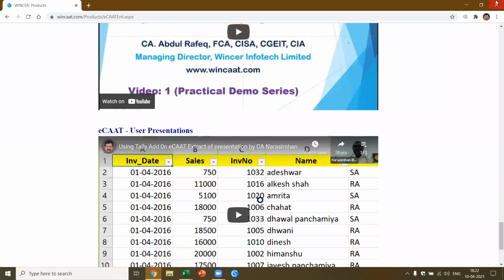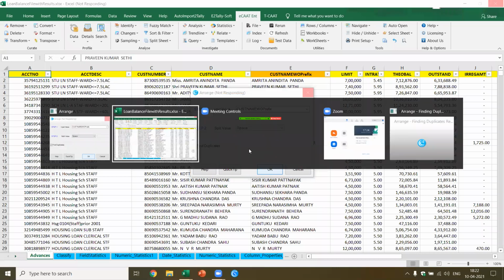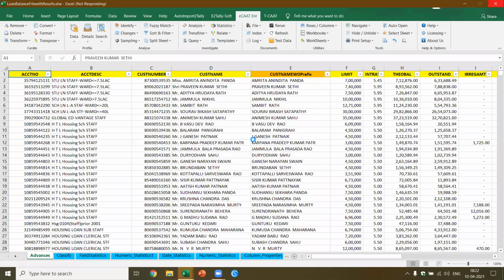It's very simple. What function we performed earlier, the same thing can be done using sampling. For example, let's say we did classify. If you remember, what we did in classify is we went to data and did classify and got the result. In the case of sampling, we go to sampling. In sampling, we have to decide what type of sampling we want to adopt. First, I want to do classify, and then based on that, I pick the sample. For each group of sampling, let's say for each account description, I want to pick the sample, I can do that.